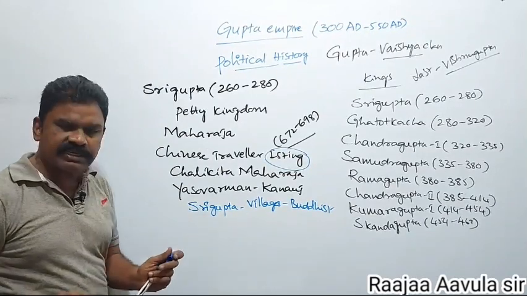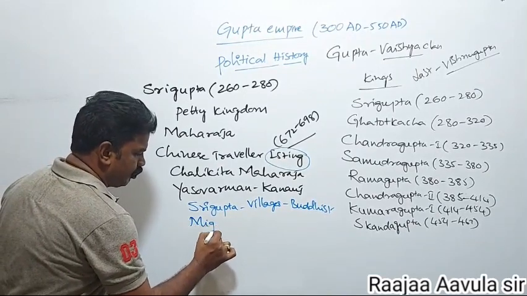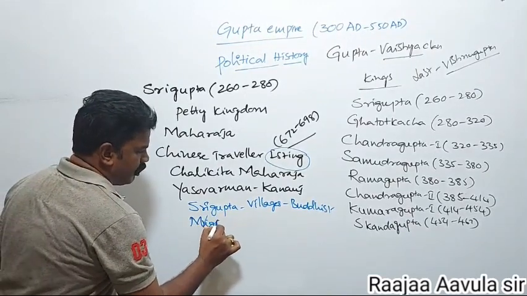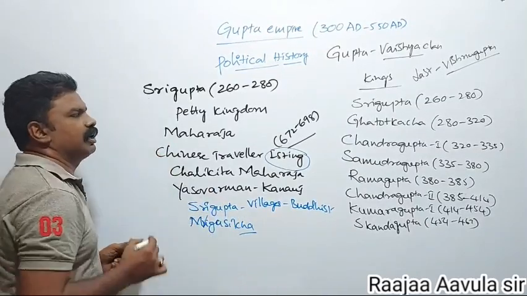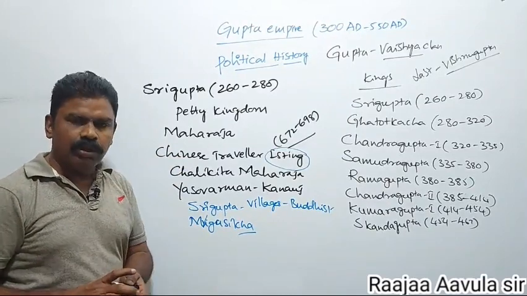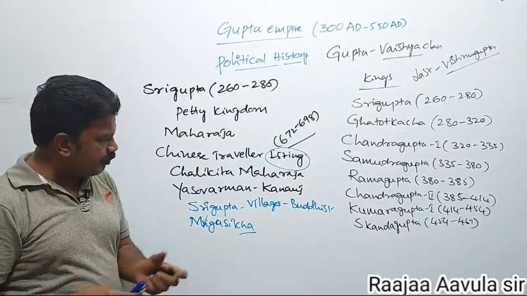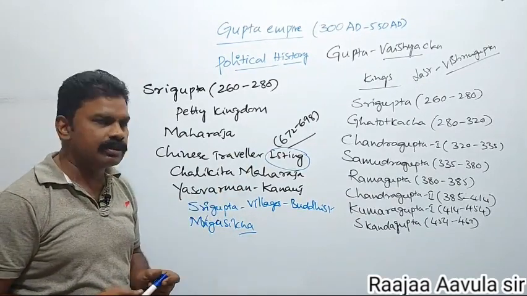He also constructed a temple at Murugasikara. The Murugasikara temple was constructed by Sri Gupta, and this temple was donated to the Buddhist monks.